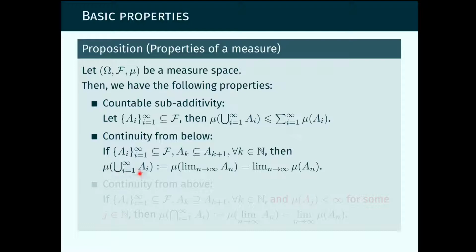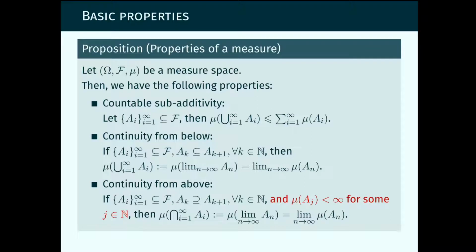This union we denote as the limit when n tends to infinity of A_n. So an increasing sequence, we say it has a limit, and the limit is the union. The measure of this set equals the limit as n tends to infinity of the measure of each of these A_n.